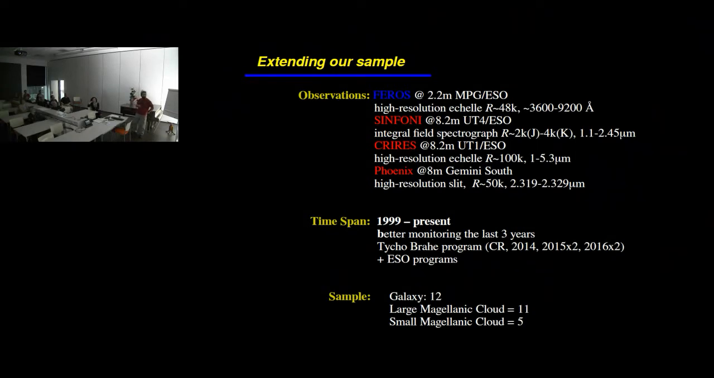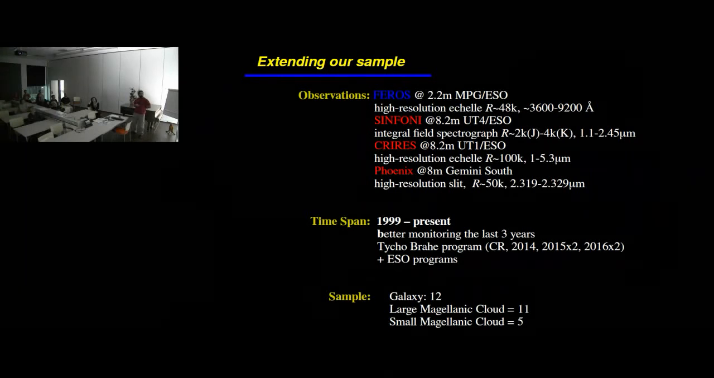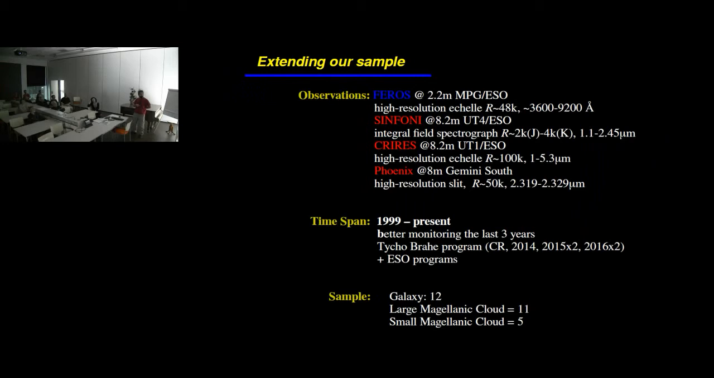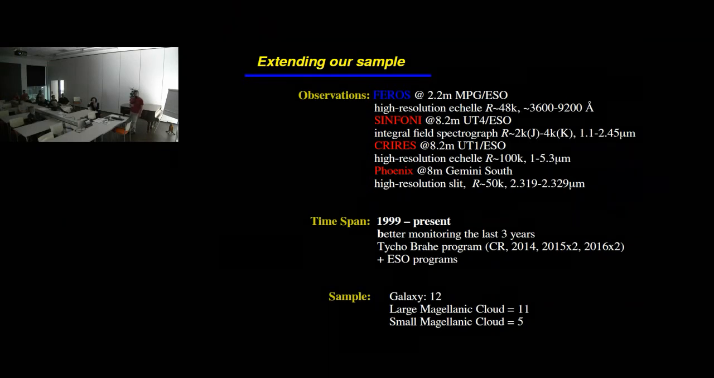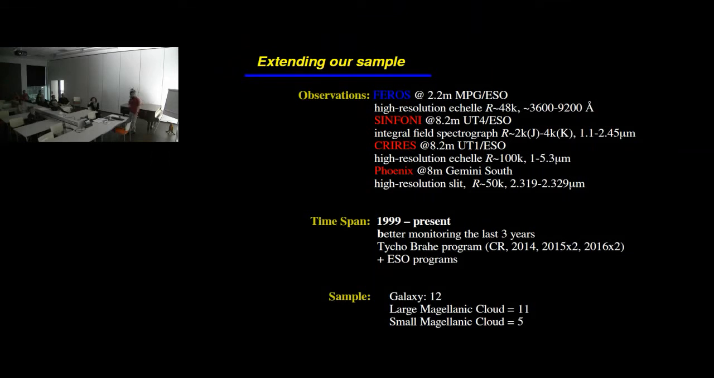So far, we have data since 1999 up to now, and the project is still ongoing. We have had very systematic monitoring in the last 3 years due to a big project from the Astronomical Institute in the Czech Republic. With this, we had one run in 2014 and 2 runs last year and this year, and there are various ISO programs that contribute observations. Our monitoring sample consists of 12 objects in the Galaxy and 11 objects in the Large Magellanic Cloud, and the Small Magellanic Cloud is represented by 5 objects.